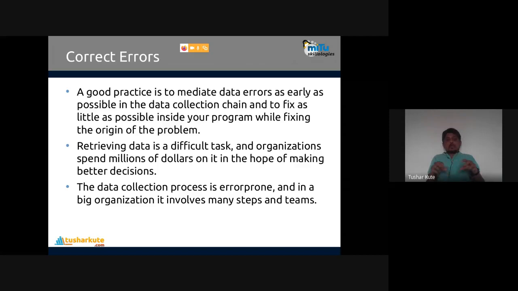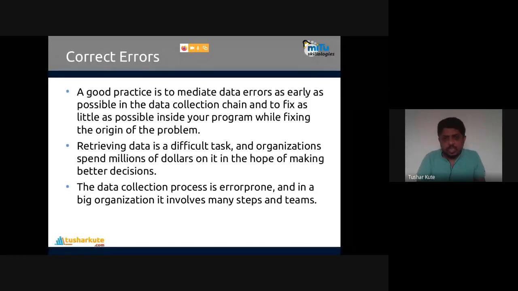Why did that error occur? What's the reason? That reason is very important to understand. Once you identify the reason, cleaned data can be directly available to your project or program rather than performing operations afterwards. Make the data source clean itself. Filtering the data is a difficult task, and organizations spend millions of dollars on it in the hope of making better decisions.